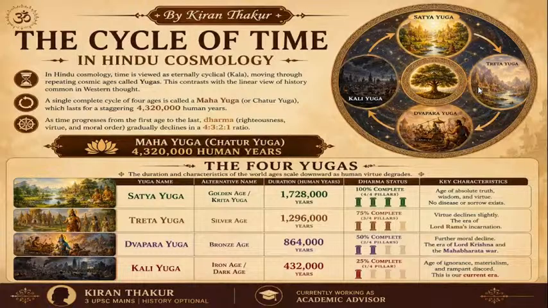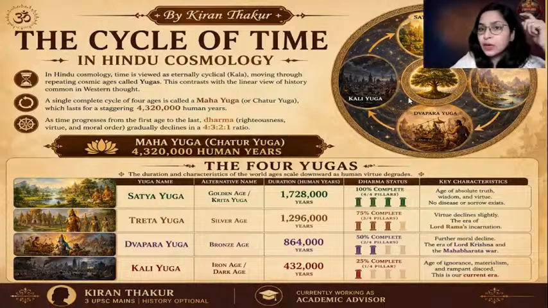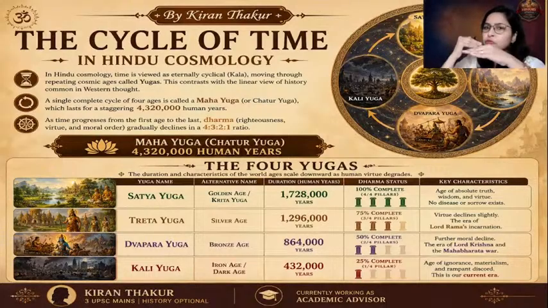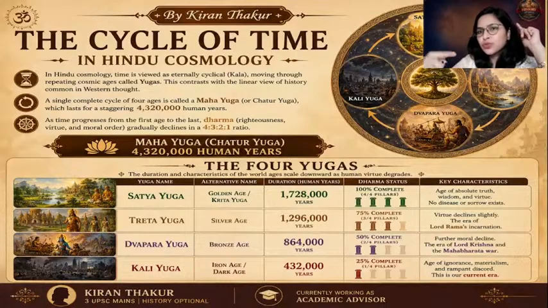So one Mahayug is there, and that Mahayug is divided into 4 yugas. You can see over here there is a Satyug, a Treta Yug, a Dwapar Yug, and a Kali Yug. Okay, so there is one Mahayug, and it is divided into 4 subsequent yugas, and the ratio is 4:3:2:1.